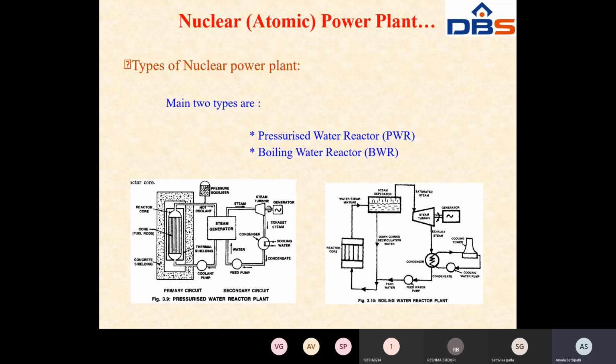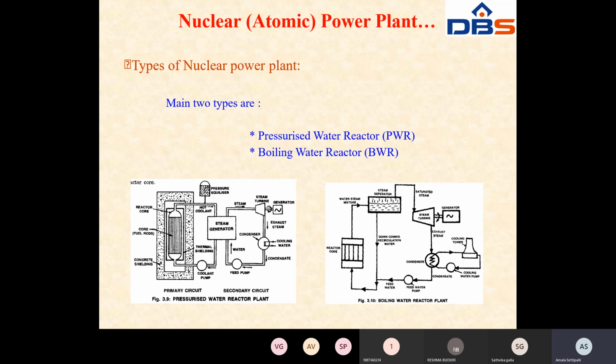That's why, depending upon these two reactors, I say the main two types are the pressurized water reactor, meaning in the nuclear reactor place you can place the PWR, and the boiling water reactor nuclear plant, where in the nuclear reactor place you can place the BWR. Have you understood? There are many types of nuclear reactors, but mainly you use the pressurized water reactor and boiling water reactor.